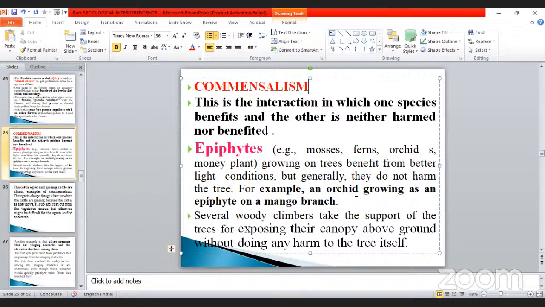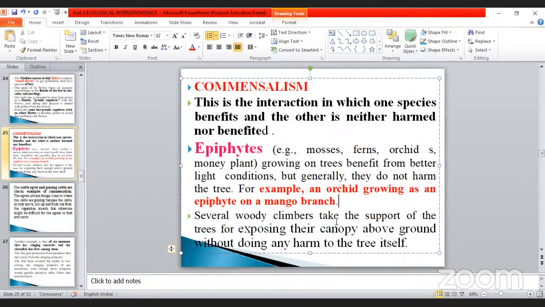For example, an orchid growing as an epiphyte on a mango branch. This is an example. Okay. Mango plant, what happened on this? Sometimes you can see it on a neem tree, and some different plants also growing and hanging on its bark. That is called an epiphyte.